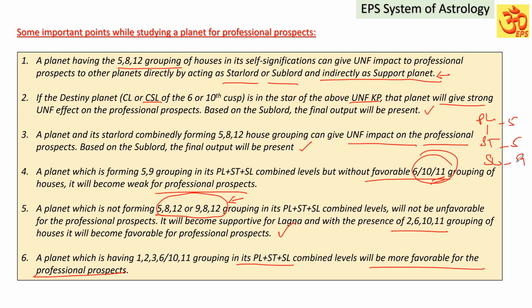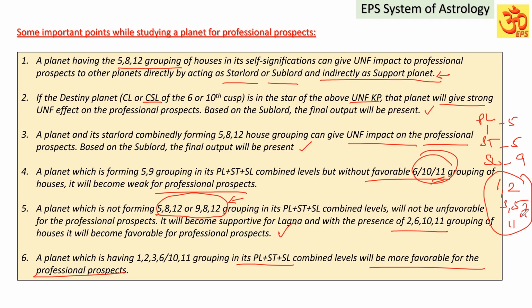And even the fifth house and ninth house can be there, without the 8 and 12 grouping. When the 8th house and 12th house are not playing a role in the combined levels, that planet is more favorable for professional prospects. Without the 8 and 12 houses, if the planet, star level and sub level have Lagna, second house, third house, fifth house and 11th house, and if they are all present, and the seventh house, with no 8 and 12, no 6 and 10 also, if these houses are present, this is also favorable for professional prospects. That you have to keep in mind.